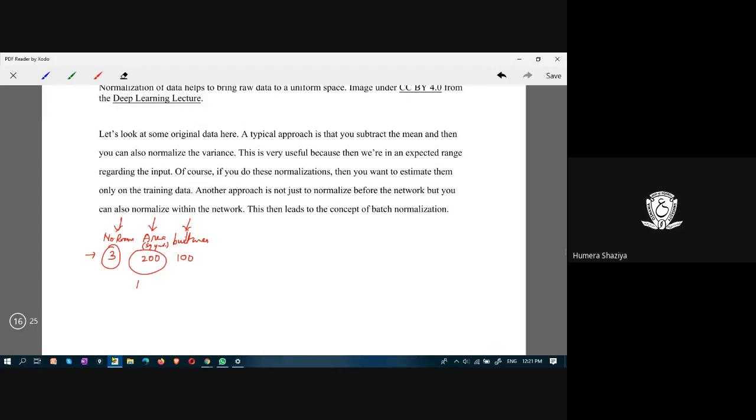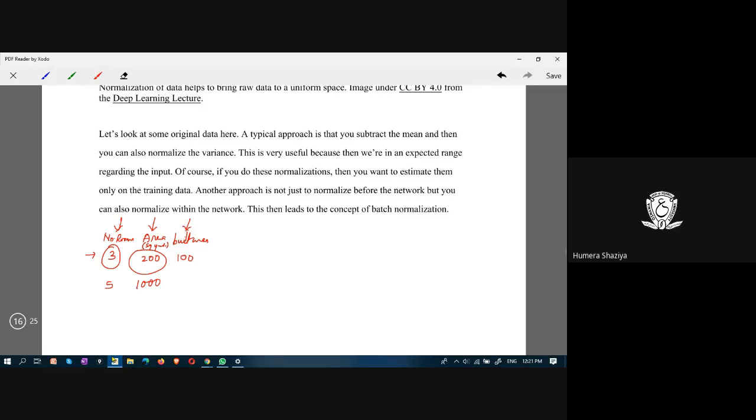If, for instance, you have here 1000, and here you have a very small value, say 5, and if you give this sort of data to the model, then this will have more impact than this, because the values of this feature are far higher than the values of this feature. Essentially, it is required to have normalized data.